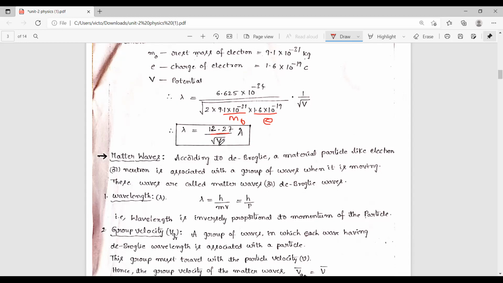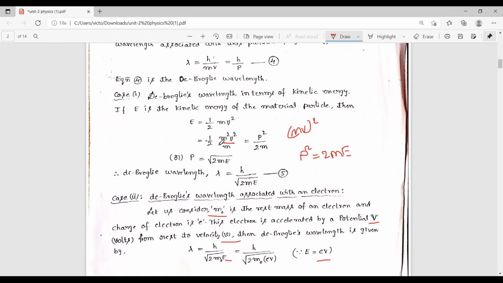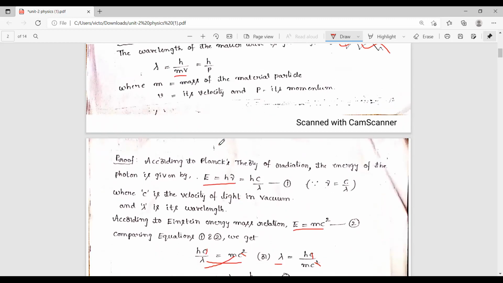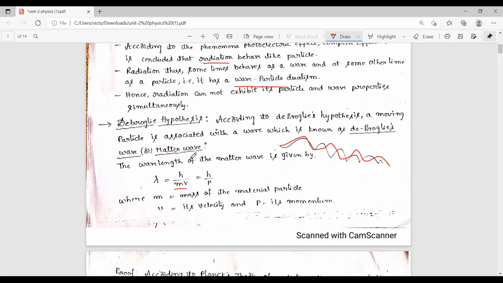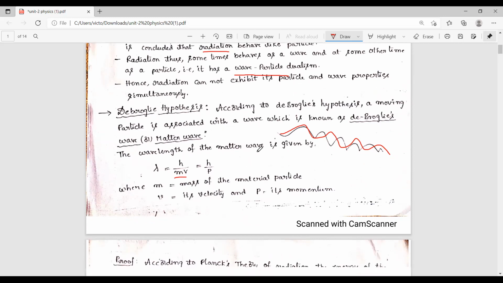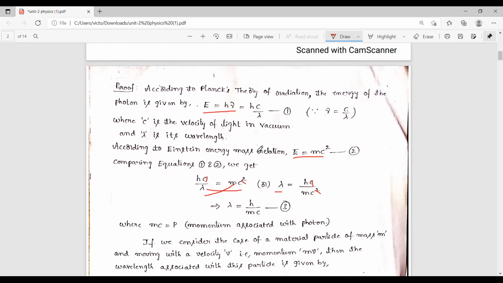So once again we recall it. What are the different expressions of the de Broglie wavelength? De Broglie waves, or matter waves, means a particle is associated with a wave. It has various expressions.